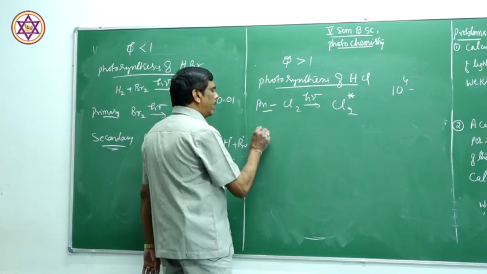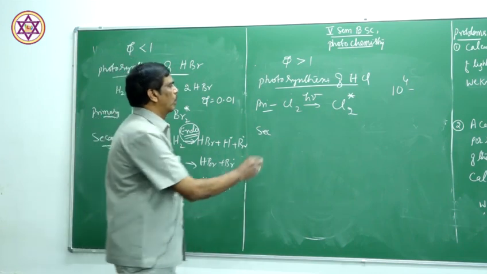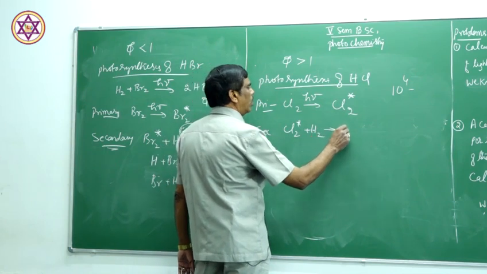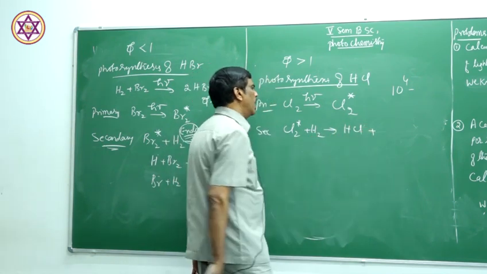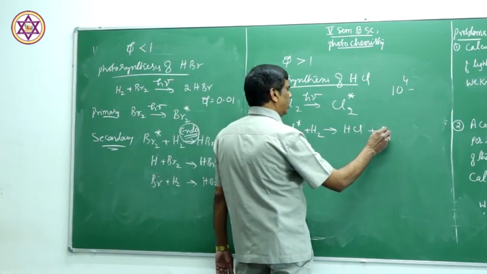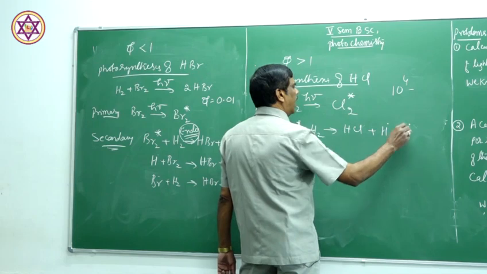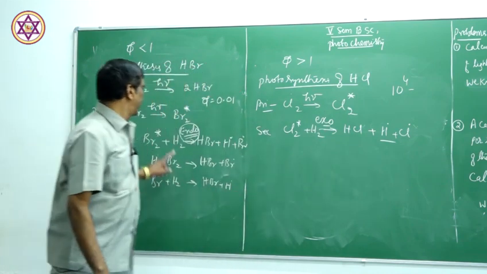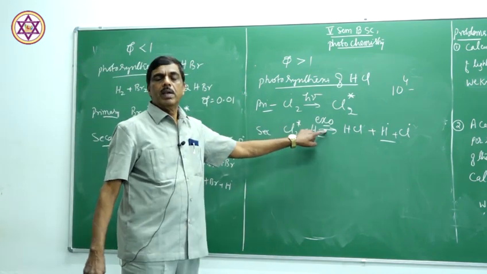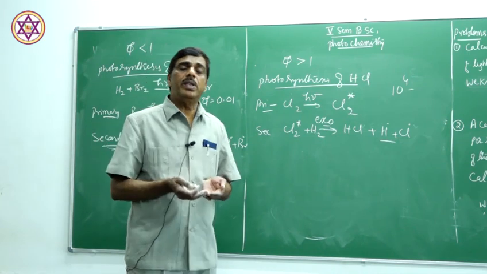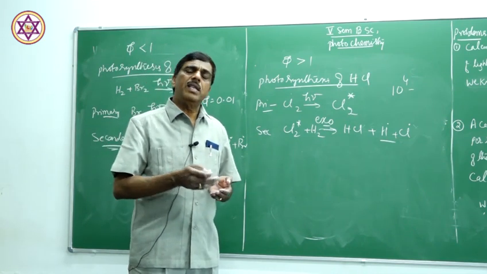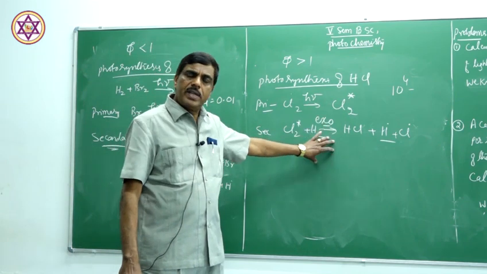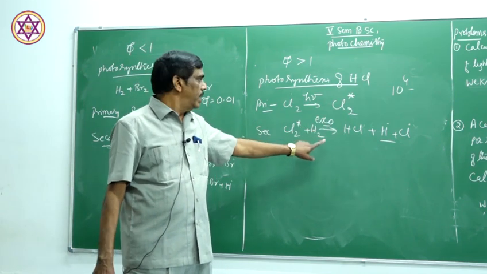The excited chlorine then undergoes further reaction in the secondary process. The excited chlorine molecule reacts with hydrogen to form HCl, and the free radicals H dot and Cl dot are produced. This first step is endothermic here, but this one is exothermic. Because of the exothermic reaction, energy is produced there itself, hence the reaction rate is enhanced. There the reaction is deactivated, and here the reaction is activated, because of the exothermic steps in the secondary process.